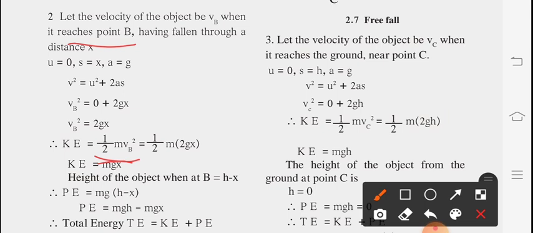Now vB squared we got as 2gx from the formula. We can substitute this in the kinetic energy formula, and we get half m into 2gx. Instead of vB squared we substitute 2gx, so we get half m into 2 into gx. This 2 and this 2 cancel, so we get kinetic energy as mgx. The height of the object at point B is h minus x. Why h minus x?